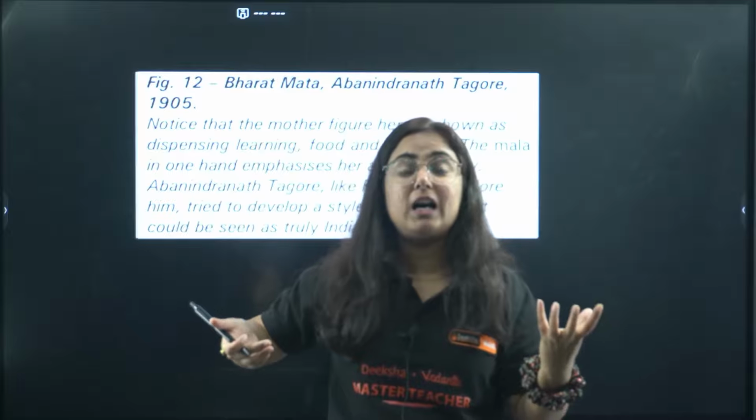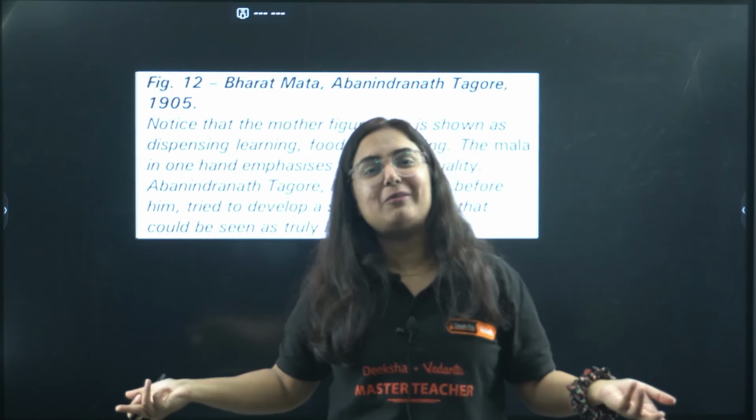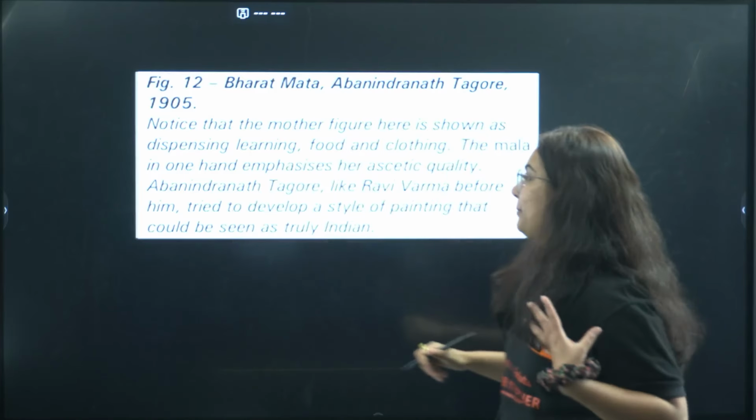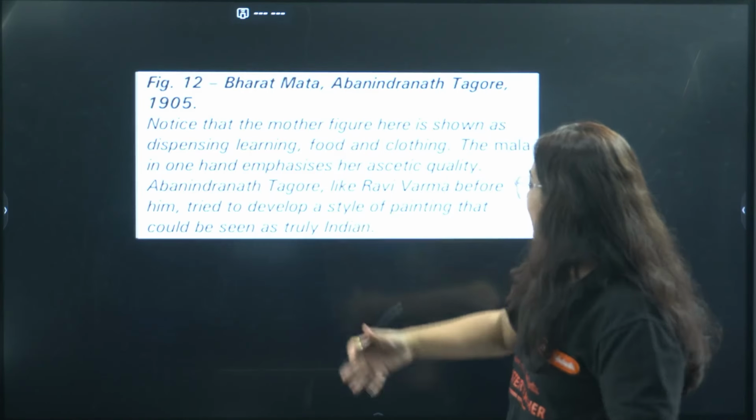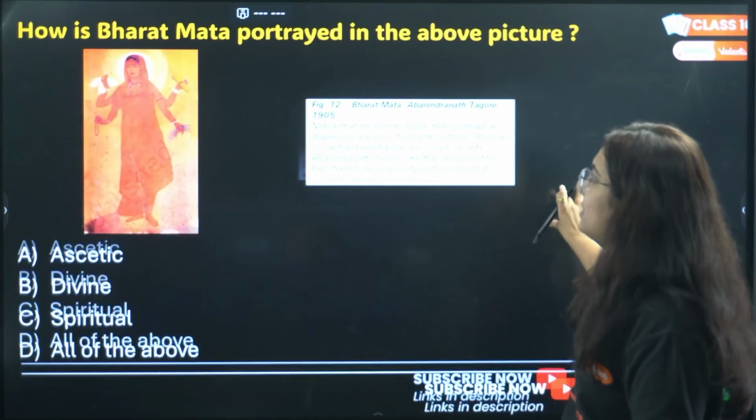Now who is Abanindranath Tagore? Abanindranath Tagore is a painter. Then who might be Ravi Verma? He is also a painter. Okay. They tried to develop a style of painting that can be truly seen as Indian. So this is an aesthetic figure.